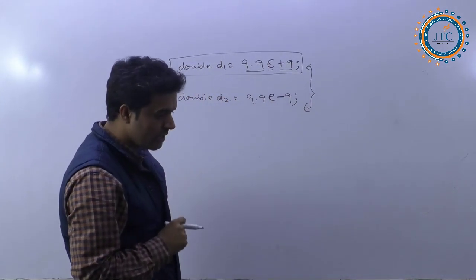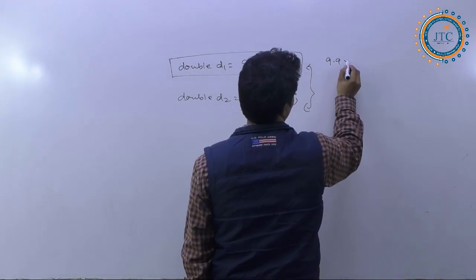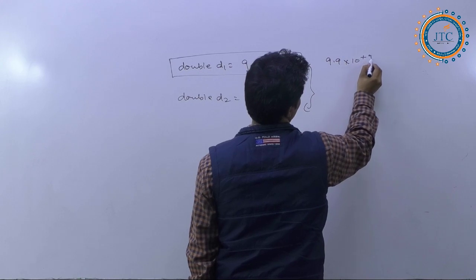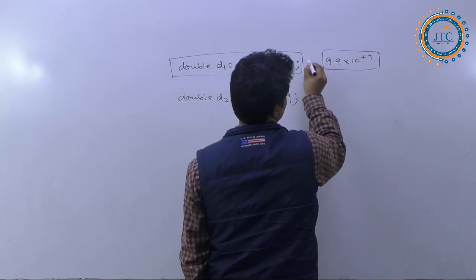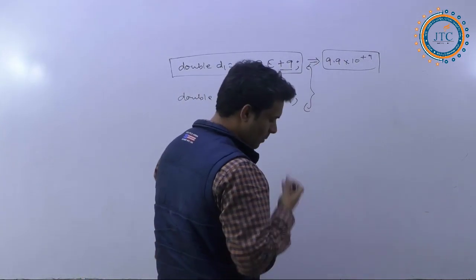So let's understand it. 9.9 e plus 9 is going to be represented in this form: 9.9 into 10 to the power plus 9.